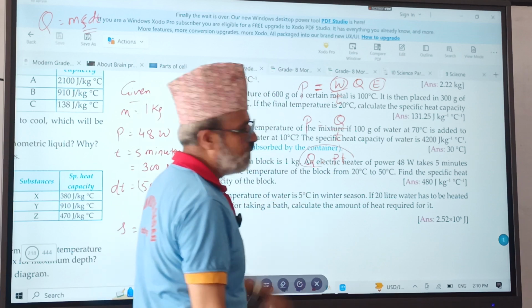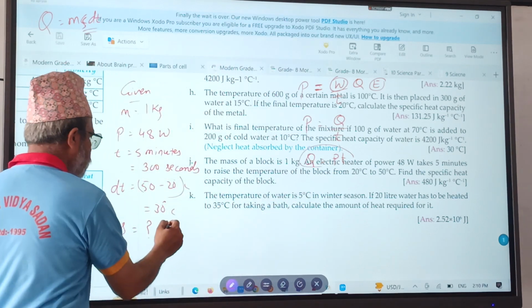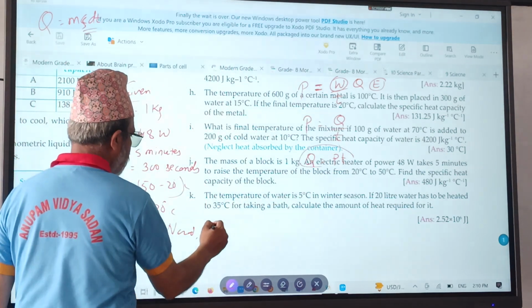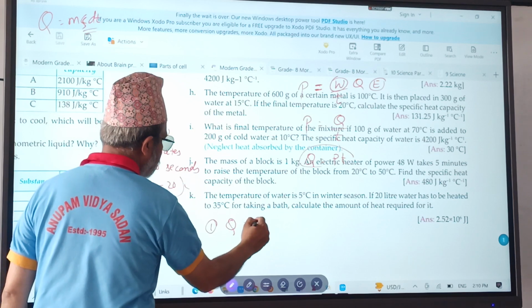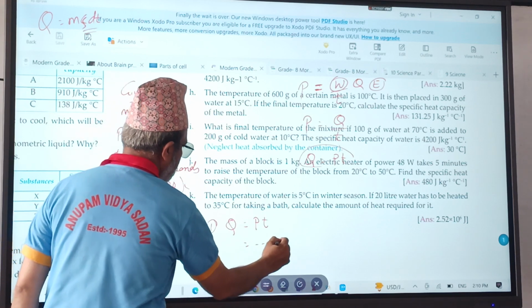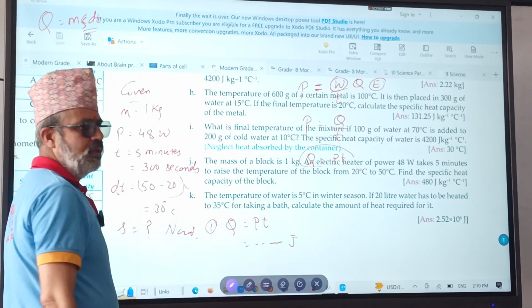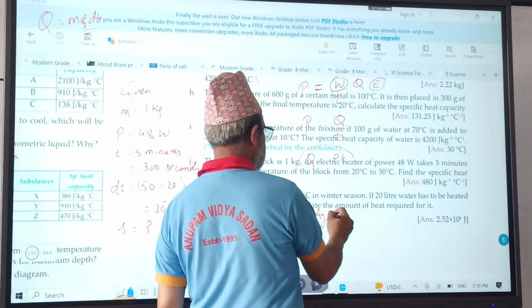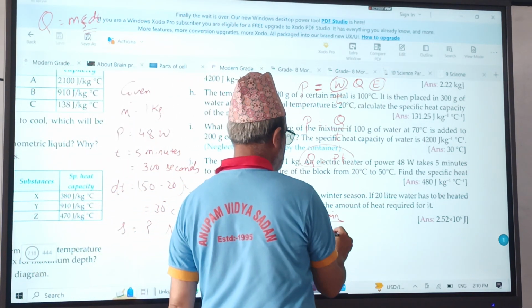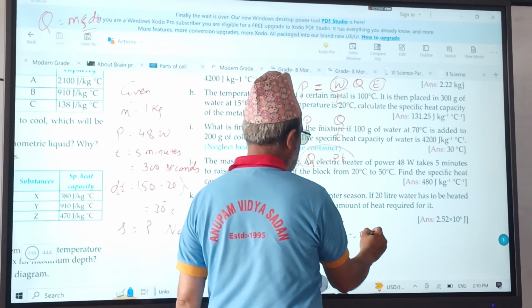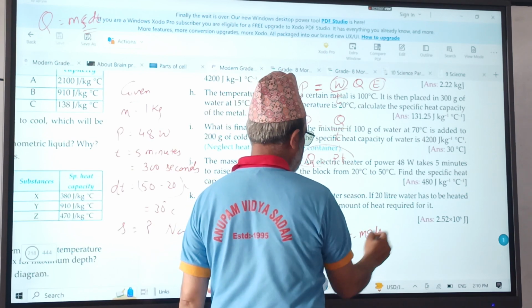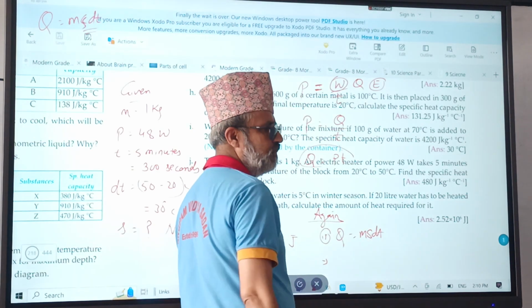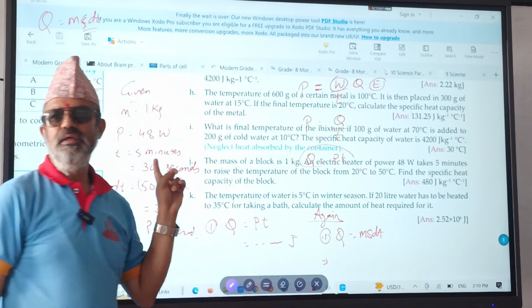To find Q, which formula can we apply? Actually in two steps we can do. Number one, Q equals PT. It comes in joule. Next formula is Q equals m s dt, right? Can you use the formula? Yes, of course. So this is the way.